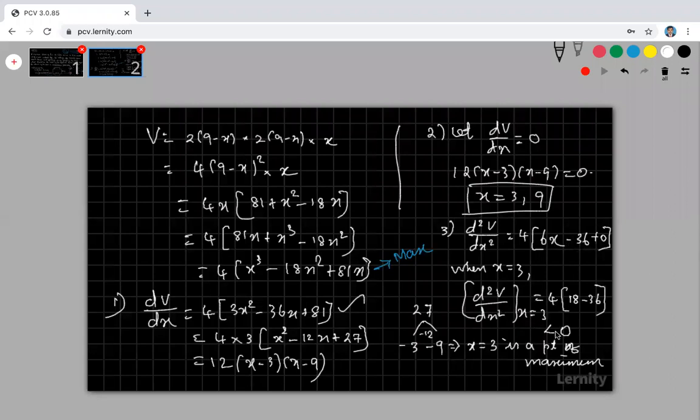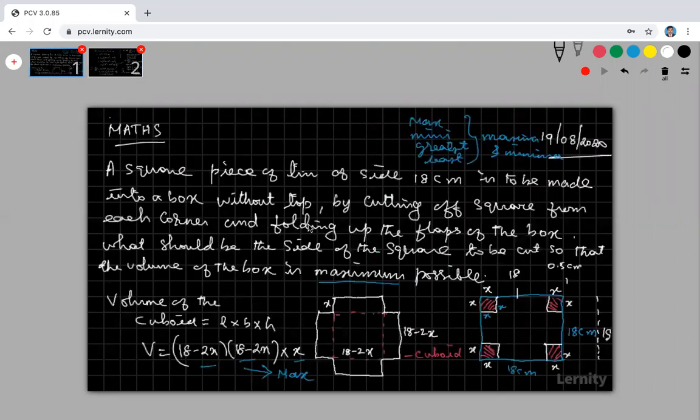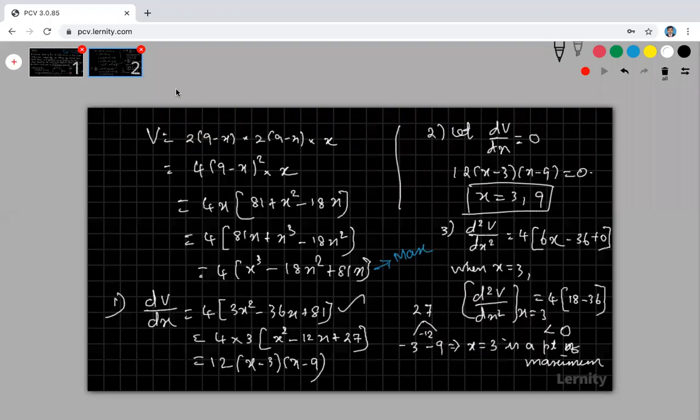If you get d square v by dx square is positive for some x value, that x value is the point of minimum. But I don't want minimum. Why? I want only maximum. It is given in the question. In the question, they are asking only that the volume of the box is maximum. When I get maximum, my x is equal to 3. That's all, problem over. Okay, my x is equal to 3.